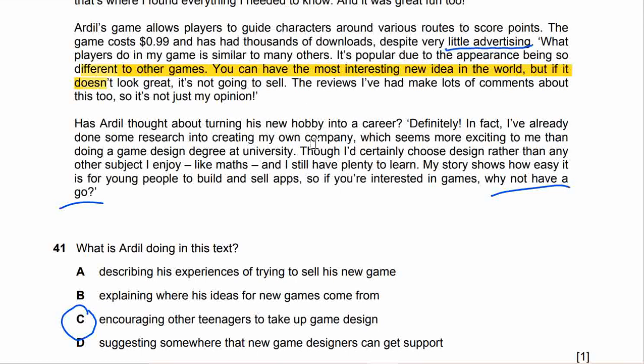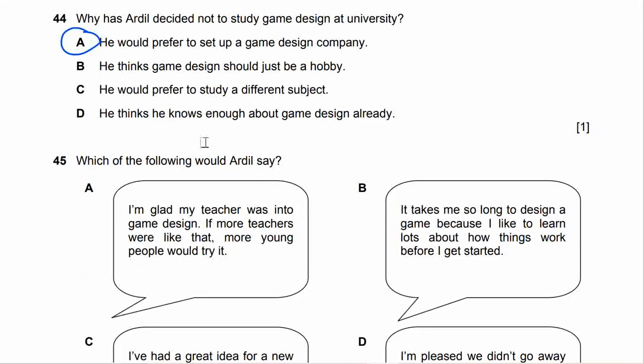Creating my own company is more exciting to me than doing a game design degree. So he wanted to set up a game design company.